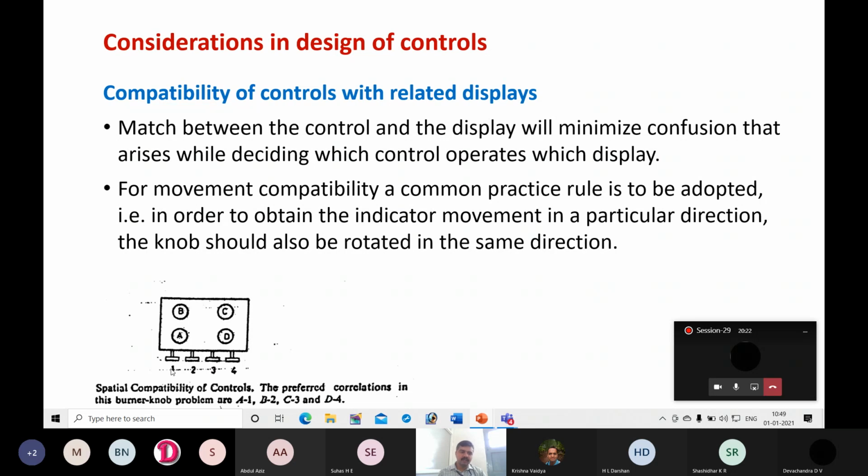Based on the mental concepts already there in our mind, we will understand that knob 1 is used to operate A, knob 2 is used to regulate B, 3 is used for C and 4 is used for D. Our mind interprets the relation between burner and knob in this way for 2 reasons. One is that we start numbers from 1, 2, 3, 4 and letters from A, B, C, D, and we try to connect these.